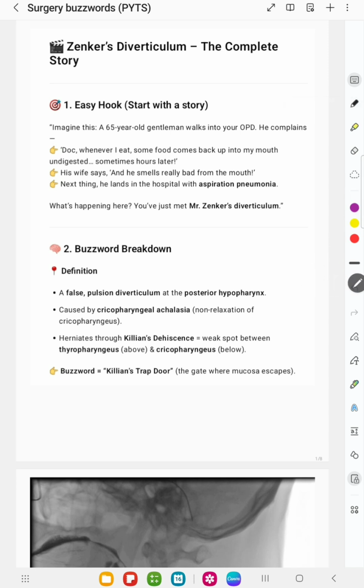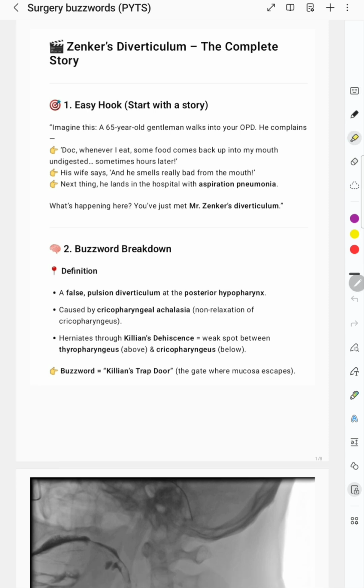And usually, I don't think this is something you are studying for the first time. Everybody must have been through this topic once in their lifetime. So this time we'll just go through those things which are tested in the exam, and that particular thing which we have to keep in our mind, that we cannot forget, we cannot afford to forget. Okay, so we are starting with Zenker's diverticulum.